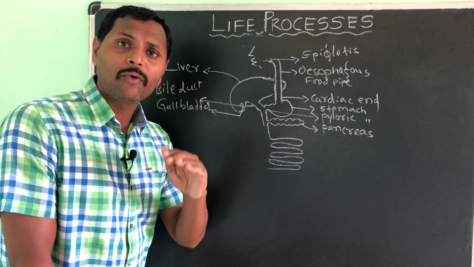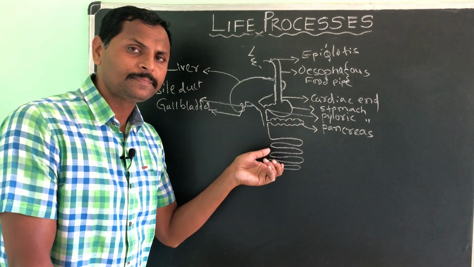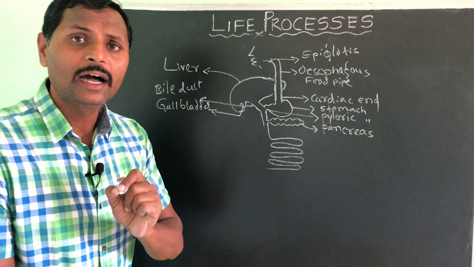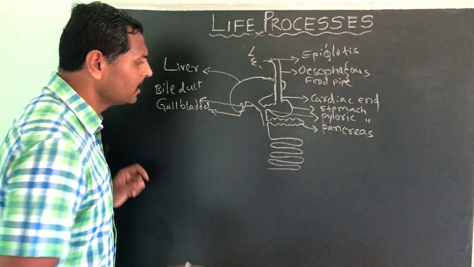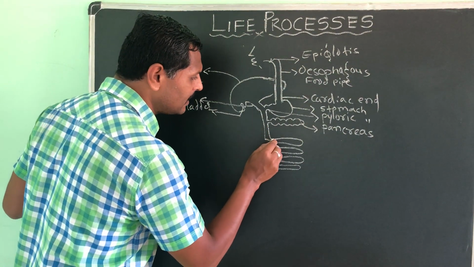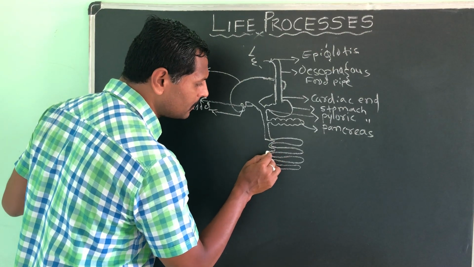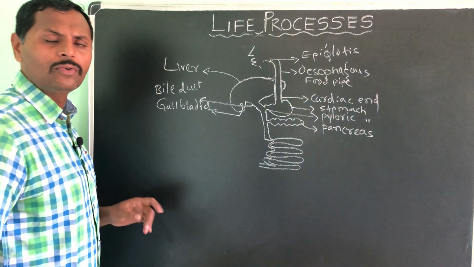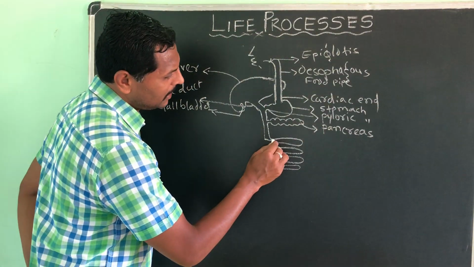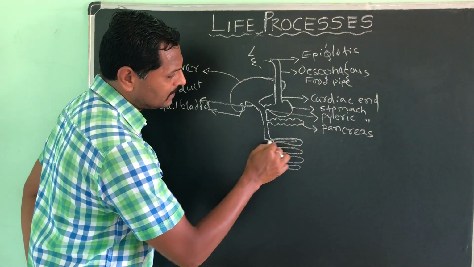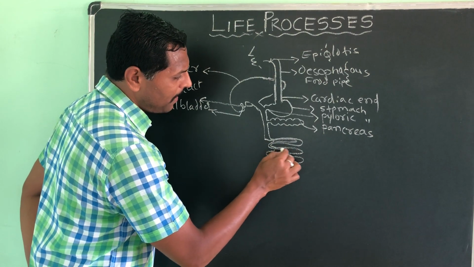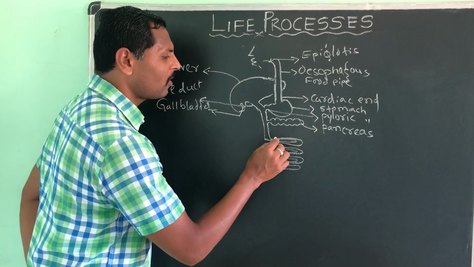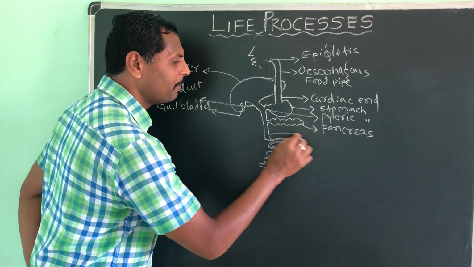Generally we say the small intestine is 4.5 to 5 meters in length, whereas in adults it is around 6.5 meters. So the small intestine is a very long coil-like structure. It is divided into 3 parts. The first part we call the duodenum.